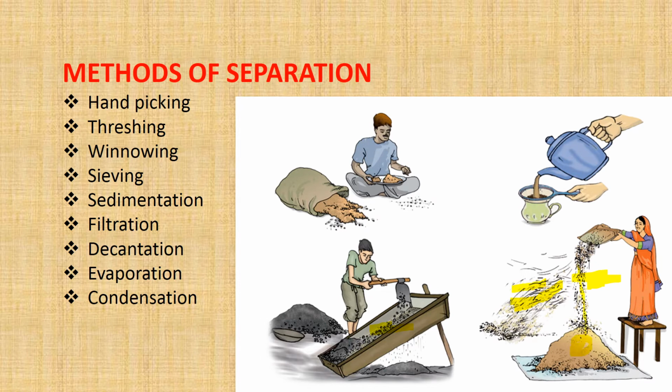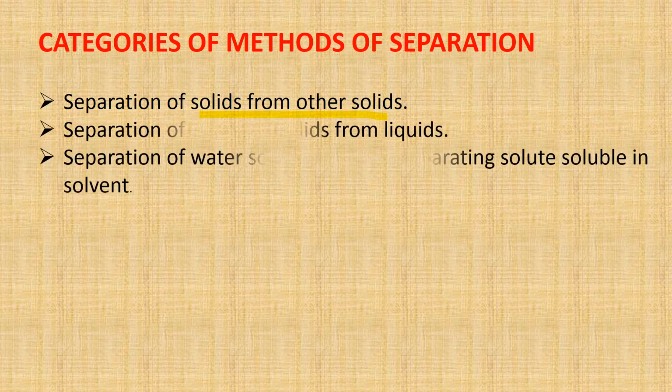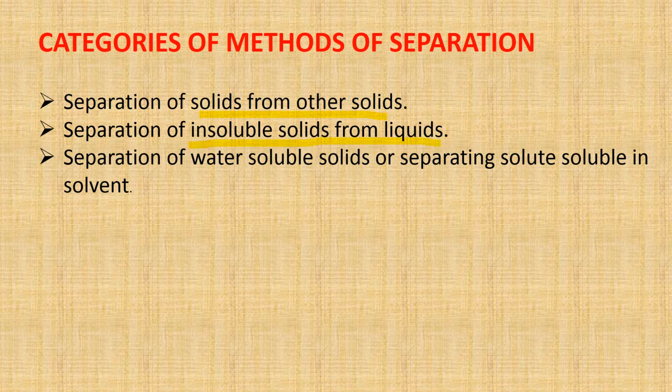These methods are again categorized into 3 categories, very important. First, separation of solids from other solids. Second, insoluble solids from liquids. Third, water soluble solids, or solute soluble in solvent. I hope you know solute and solvent.